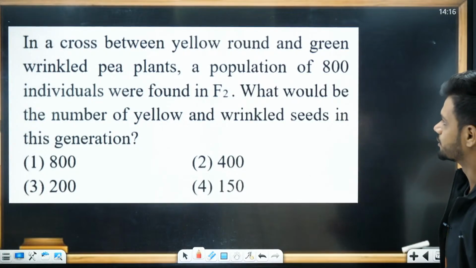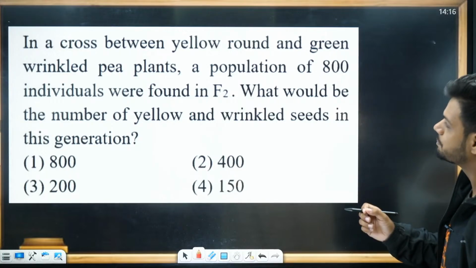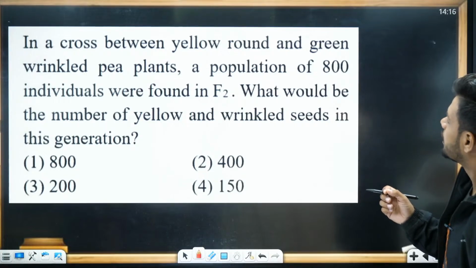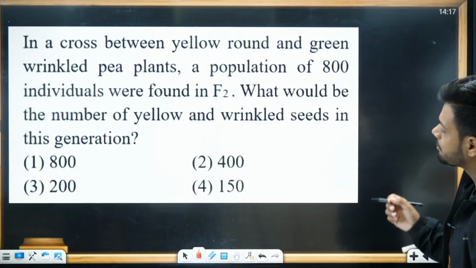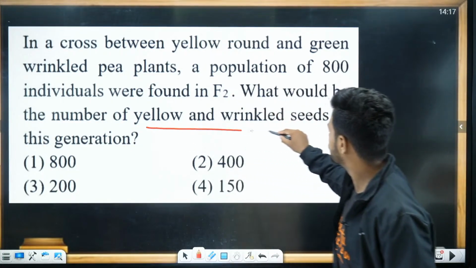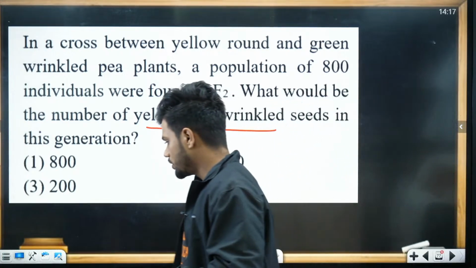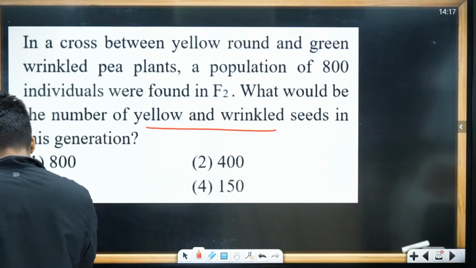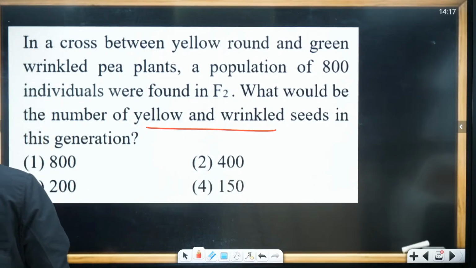Read the question again. In a cross between yellow round and wrinkled green pea plants, a population of 800 individuals were found in F2. What would be the number of yellow wrinkled seeds in this generation? Yellow wrinkled. Time starts now.